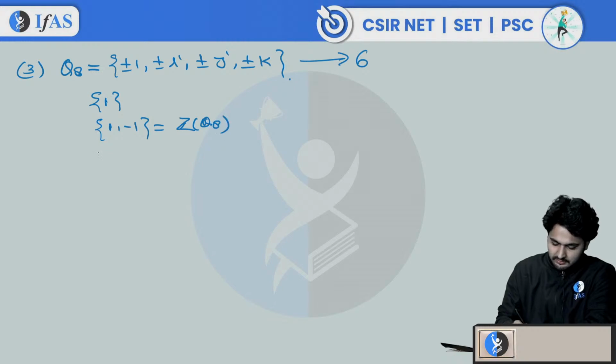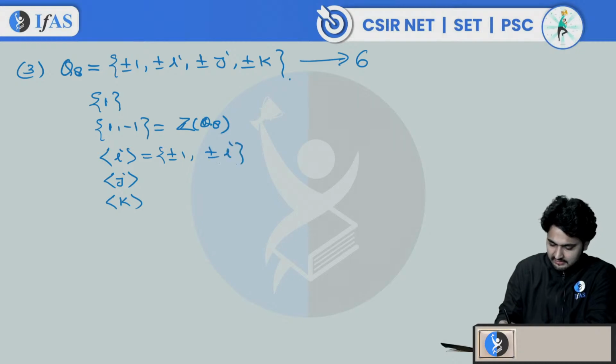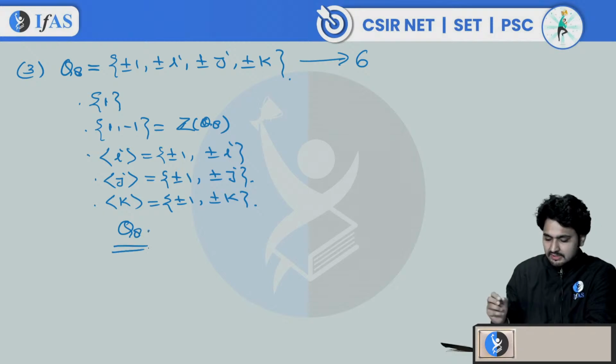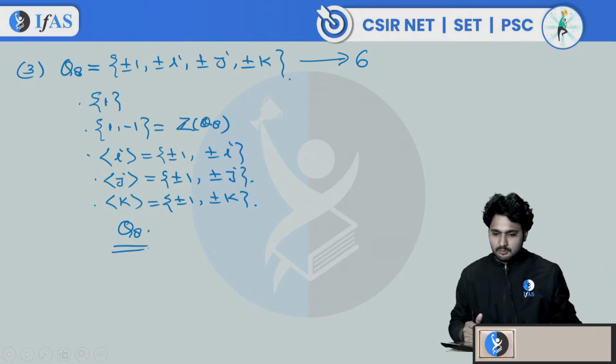Then we have subgroups of order 4: the group generated by I, the group generated by J, and the group generated by K. You can write all those elements also. Plus minus 1, plus minus I is a normal subgroup. Plus minus 1, plus minus J is also normal. They are index 2 subgroups, so they are normal. Plus minus 1, plus minus K is normal. So how many are there? 1, 2, 3, 4, 5, and 1 is Q8 itself. So the number of normal subgroups of Q8 is 6.